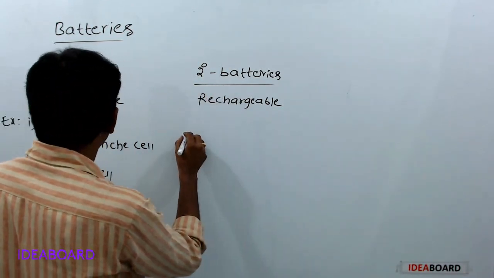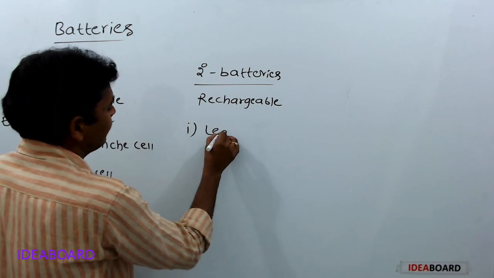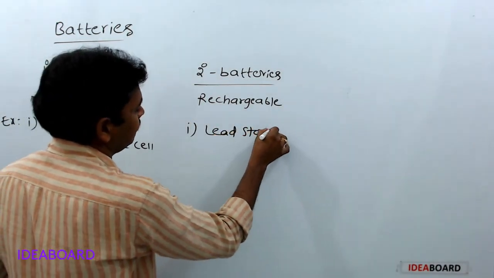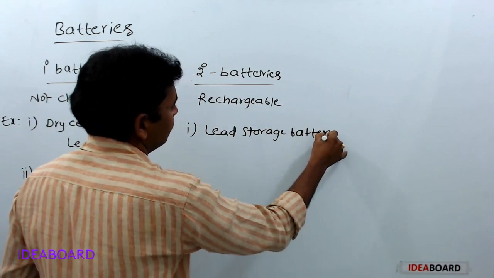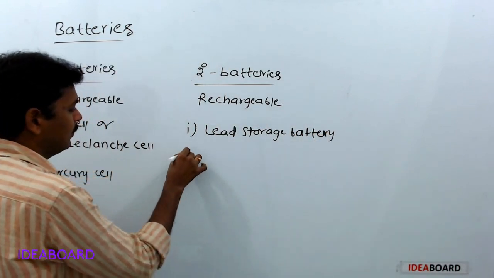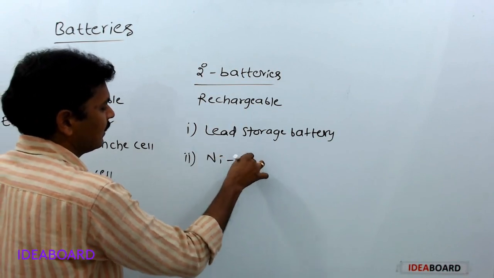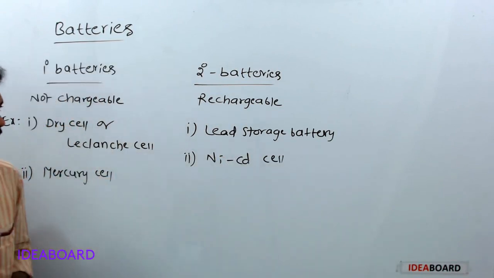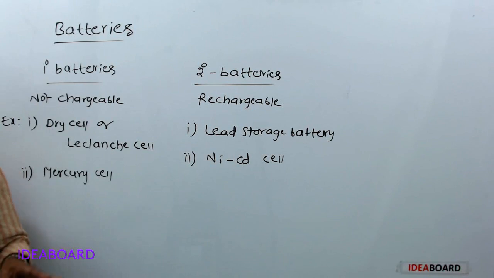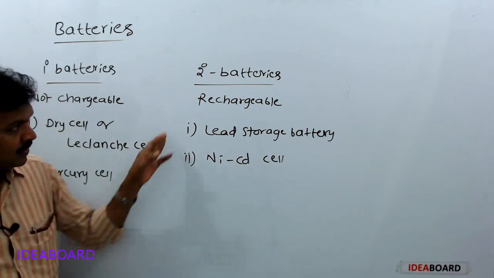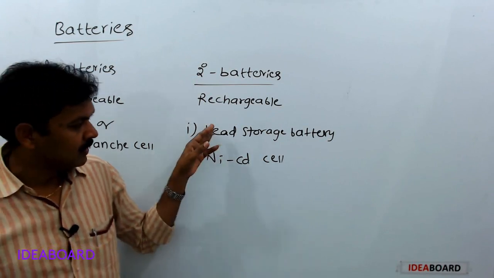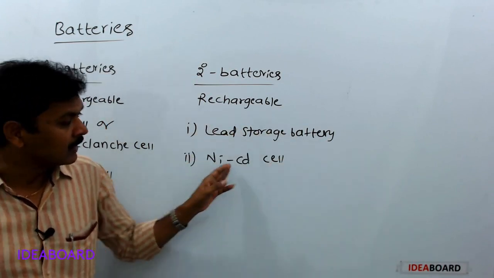For secondary batteries, examples are the lead storage battery and the nickel cadmium cell.